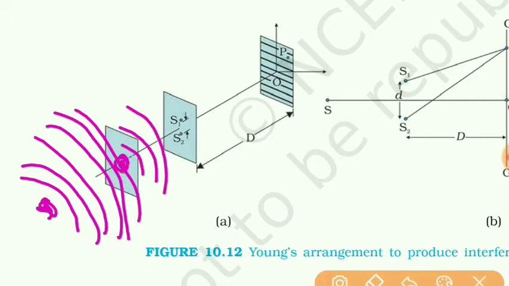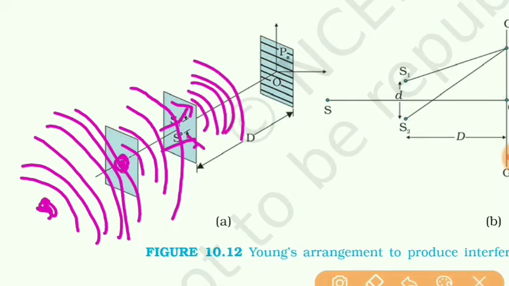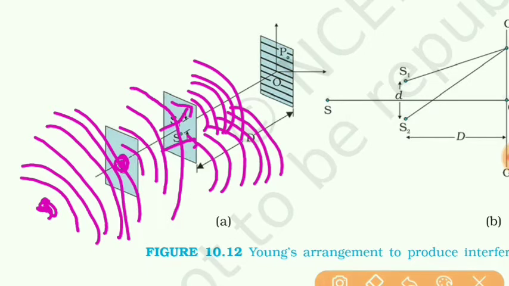So when a wavefront reaches these two point sources, their frequency and phases are the same. From these two pinholes the light will emerge, and these two pinholes behave as a source of two coherent lights with zero phase difference. So in that case, an interference pattern is obtained.